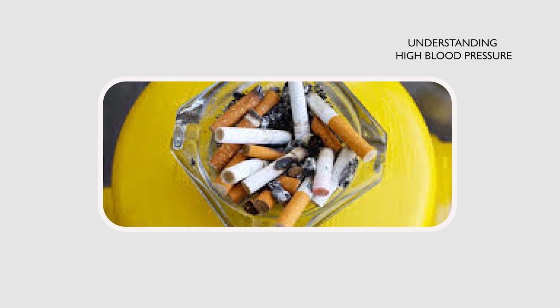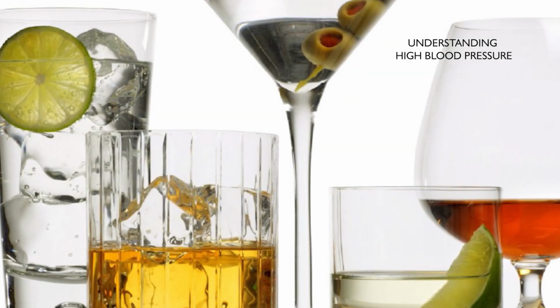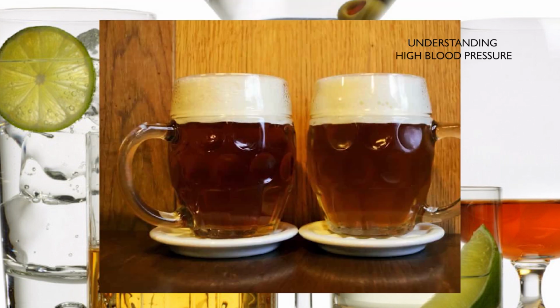Some of the things to do: if you smoke, you need to change your lifestyle. So you need to stop smoking. With smoking, we don't say reduce, we say stop. Alcohol, reduce the quantity of alcohol you take. The normal allowed regimen for alcohol is about 2 units a day. Anything above puts you at risk, so you need to reduce that.